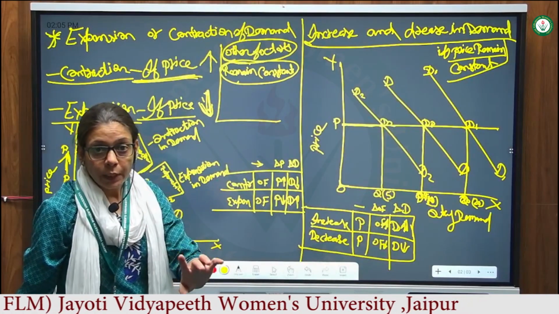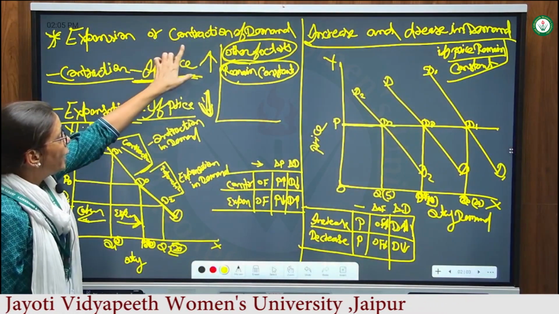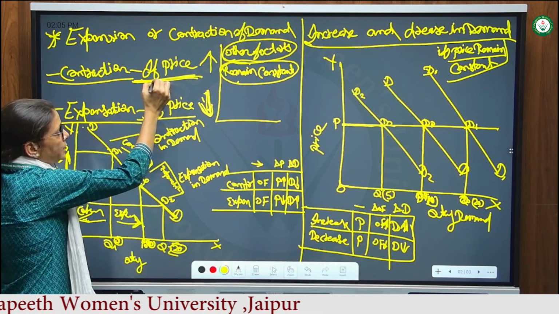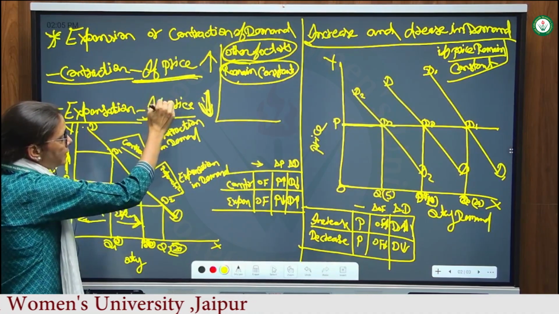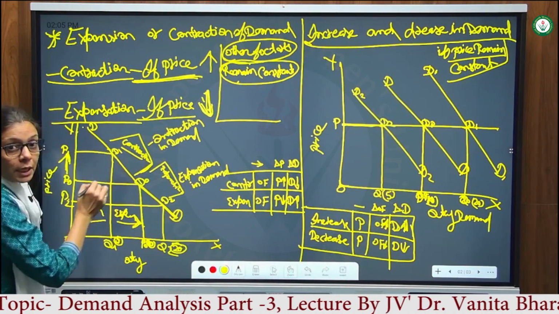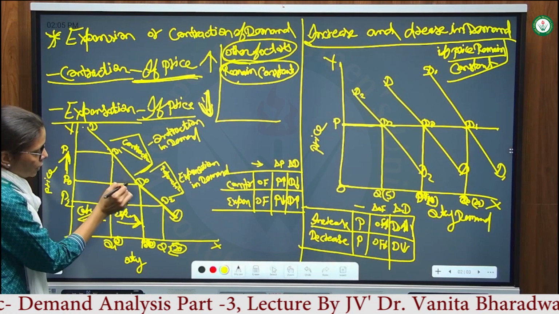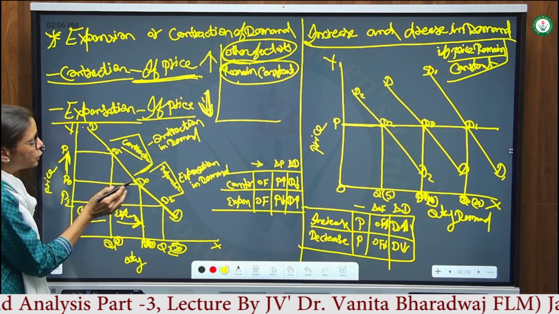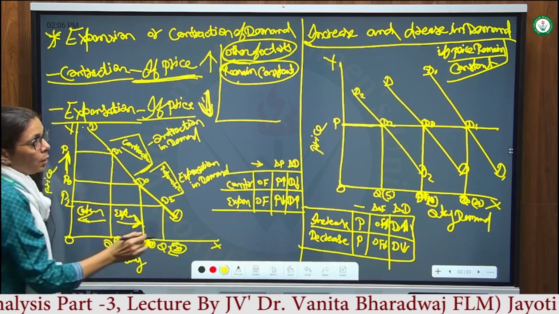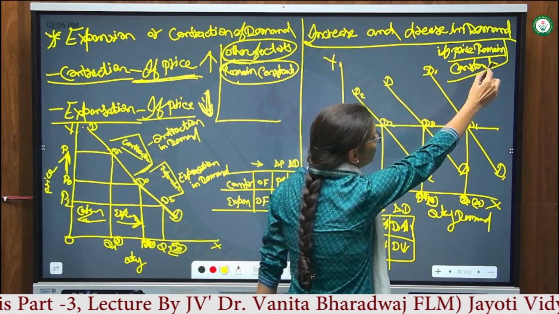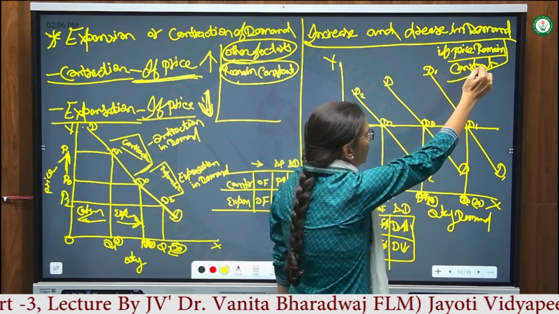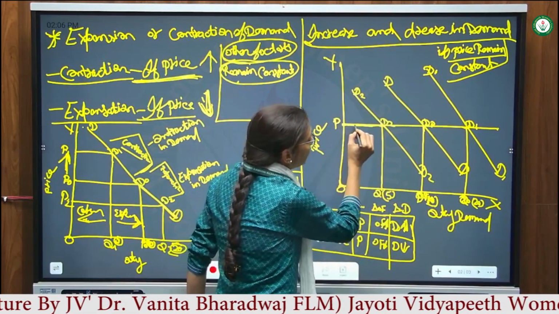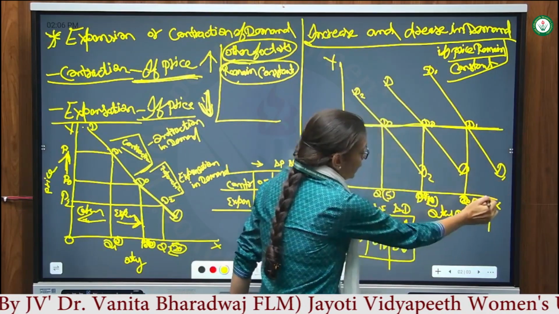Once again I repeat my topic, expansion and contraction take place only with changes in the prices. When prices increase, demand decreases. When prices decrease, demand increases on the same curve. In expansion, the demand curve slopes to the right side, and in contraction, the demand curve slopes to the left side on the same curve. But in increase and decrease of demand, changes take place in the other factors. Prices remain the same, that's why there is only one price, parallel to OX.